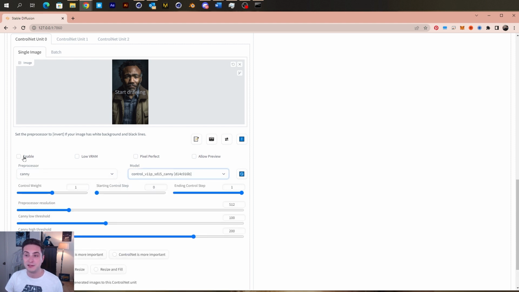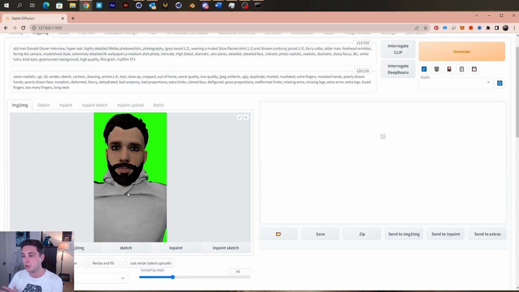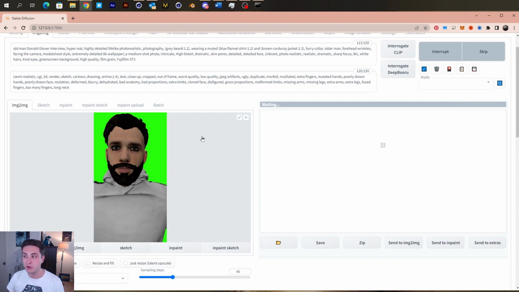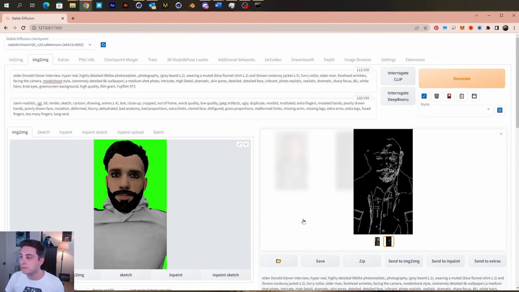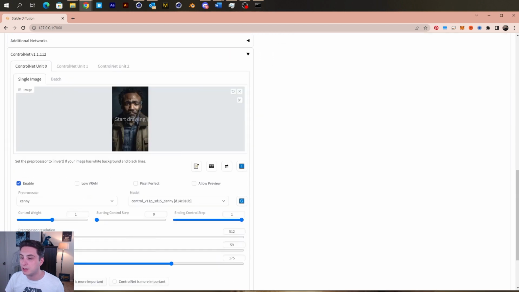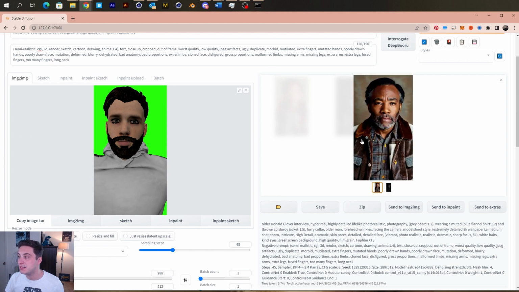What Canny basically does is that it will draw lines from your image and use those to guide the result that you get. So I'm just going to hit generate here. And after baking it, this is the result that I get. Here is the result of the Canny, which I have touched on the threshold a little bit. You should play around with that to see what works best. But basically, we're trying to get to the point where it is drawing on the lines that it's detecting from down here.